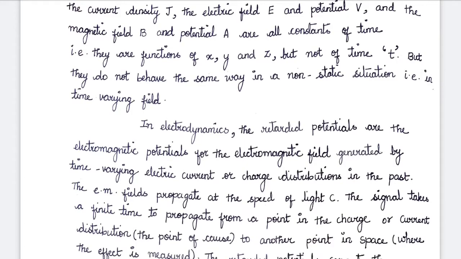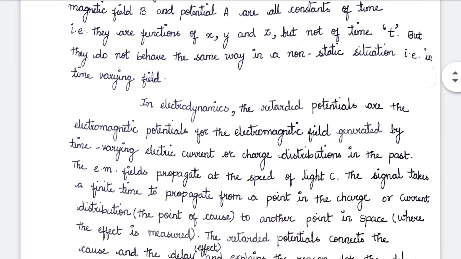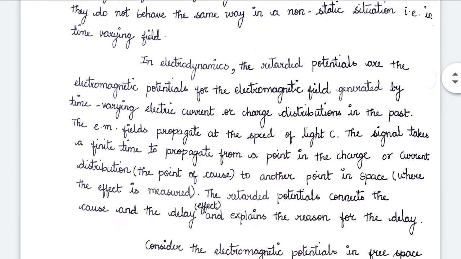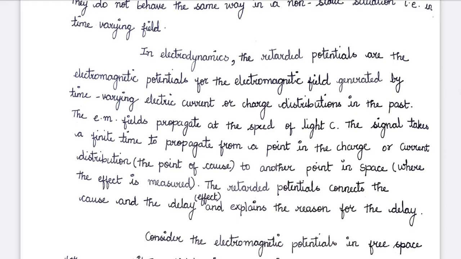Here come the retarded potentials in electrodynamics. The retarded potentials are the electromagnetic potentials for the electromagnetic field generated by a time varying electric current or charge distributions in the past.